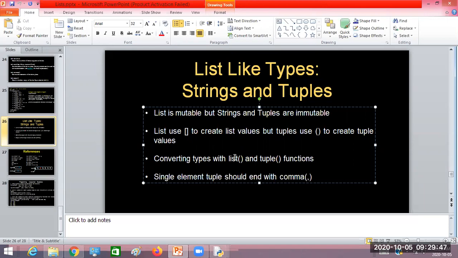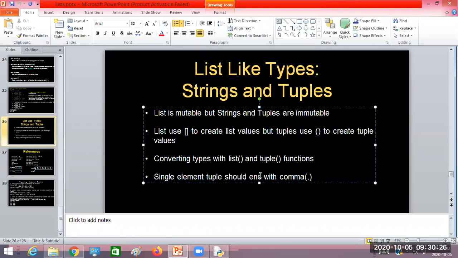List is basically mutable, but if my requirement is an immutable type of list, I can convert that list into a tuple so that it becomes immutable, and I can use the same features with a tuple. Similarly, if I have a tuple and want to make it mutable, I can convert it into a list. So both are possible.